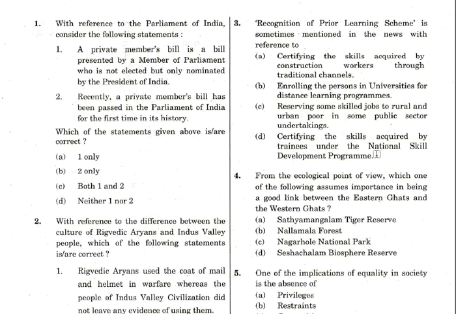Most students had confusion between A and D. Actually, D you can eliminate because it clearly refers to skills acquired under this particular program. But the name is Recognition of Prior Learning scheme, something which you have learned prior to it. So the answer is actually option A, certifying the skills acquired by construction workers through traditional channels. Traditionally you already know something, and for that prior learning, recognition is given by the body. So that is the correct answer, option A.